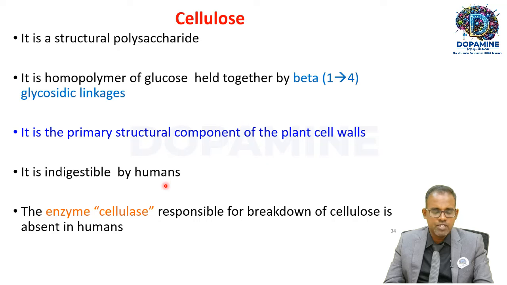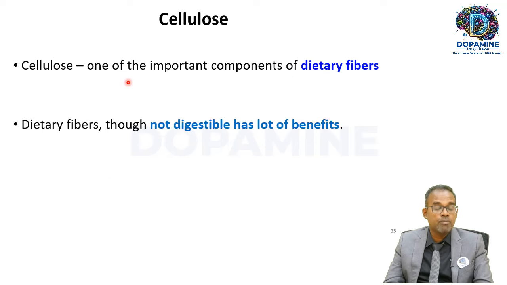No, we do not have an enzyme called cellulase to digest this. So cellulose is indigestible by humans. Okay, fine. So cellulose is one of the important components of dietary fibers, but we are advised to take dietary fibers because it has a lot of other health benefits. It reduces cholesterol, it increases the glycemic control, and it prevents constipation, it adds roughage to the stool. That's why our food should always contain dietary fiber.